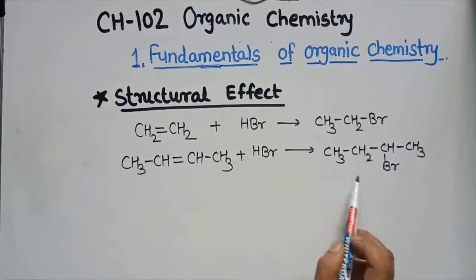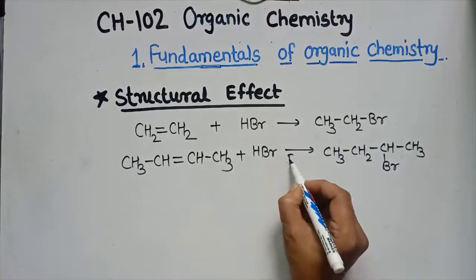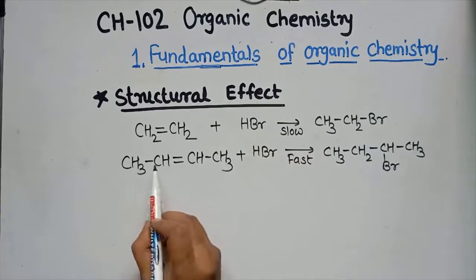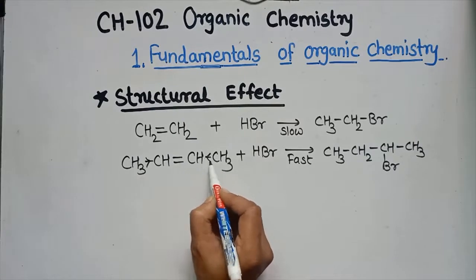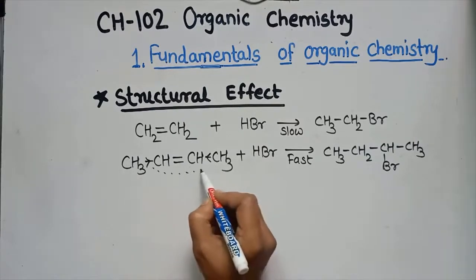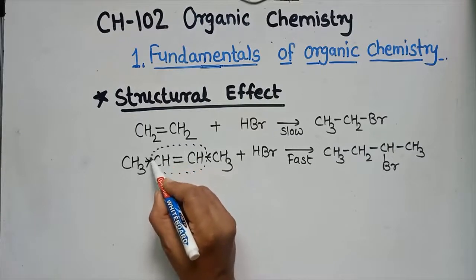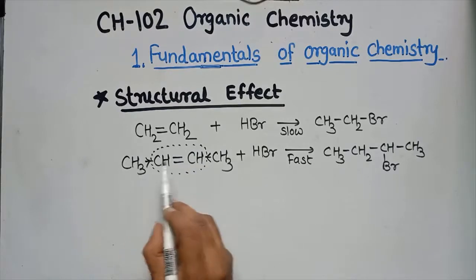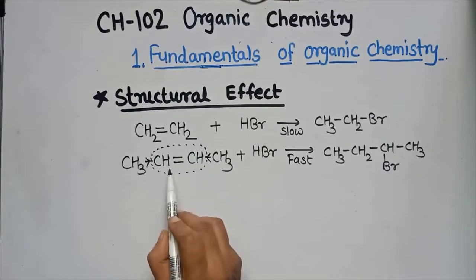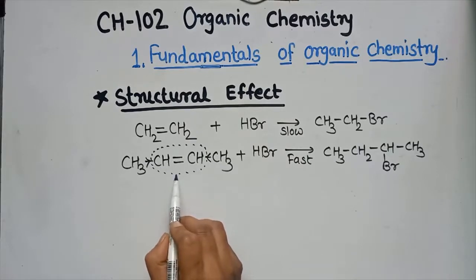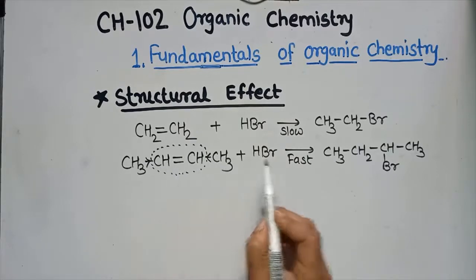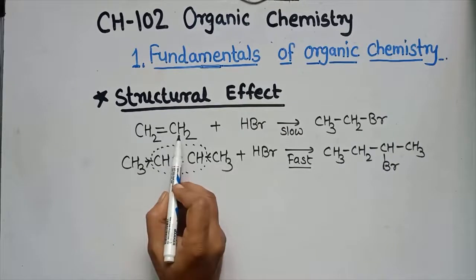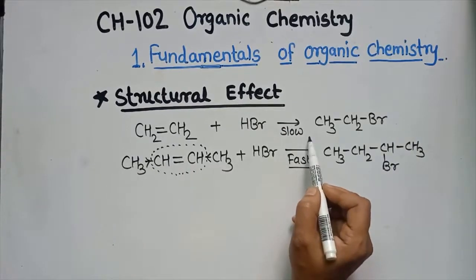But here the rate of reaction is different. This reaction is fast while this reaction is slow. Why is this? Because here this CH3 group donates electrons to the reaction site. This is the reaction site. Why do we call it the reaction site? Because here the reaction takes place, right? So this CH3 group donates electrons to the reaction site. Due to that, the electron density increases, and due to this increase in electron density, the reaction goes very fast. While here there is no increase in electron density, that's why this reaction is slow.